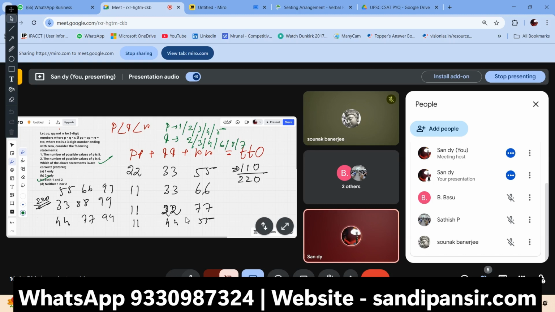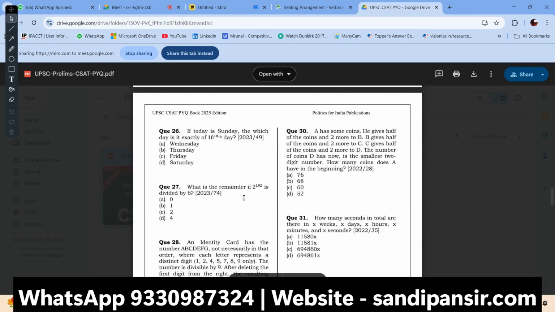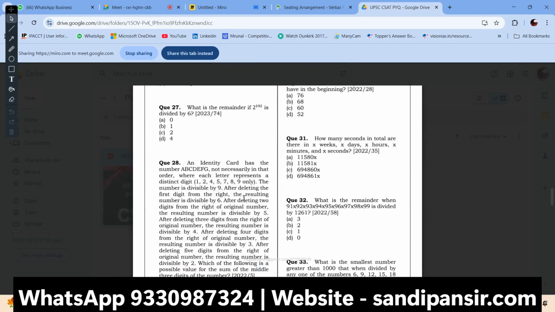Okay, got it? Now, I hope you have an idea of the questions that are given here in the question paper itself. This is the level of question they are asking in the question paper.